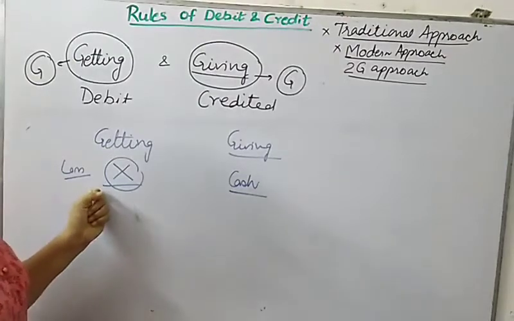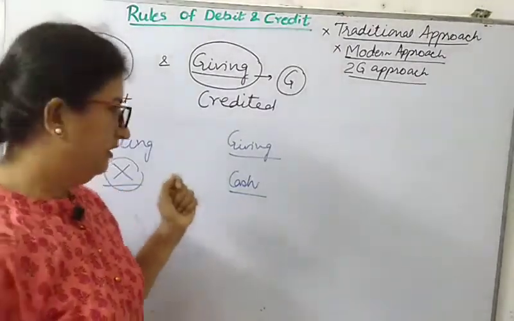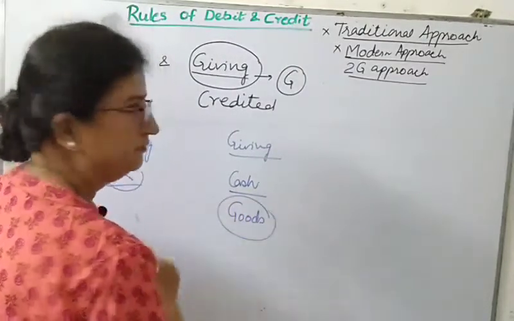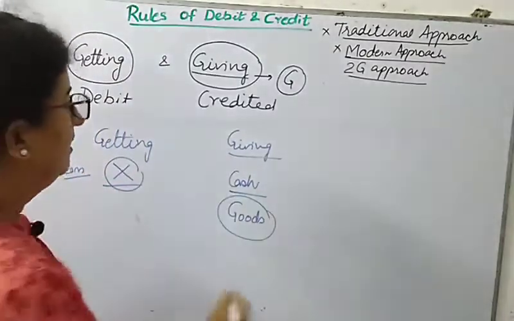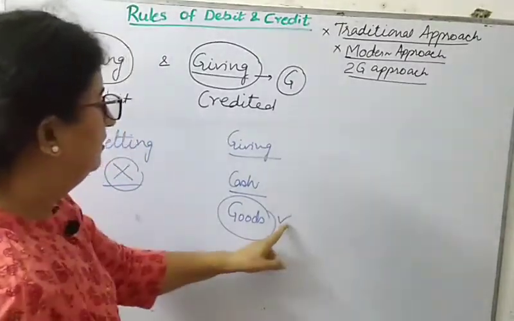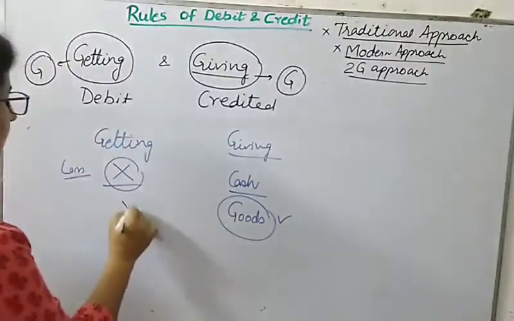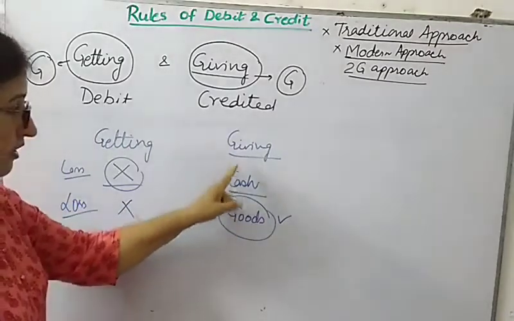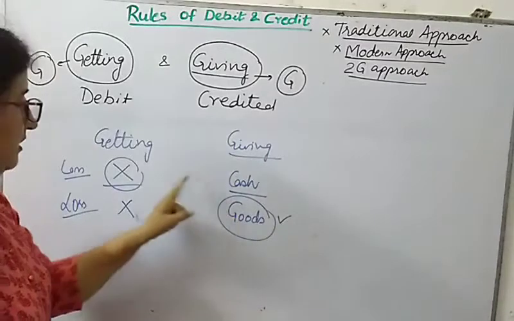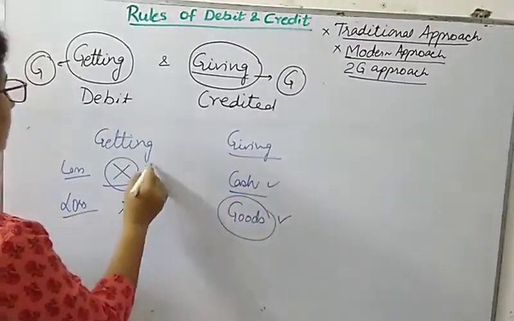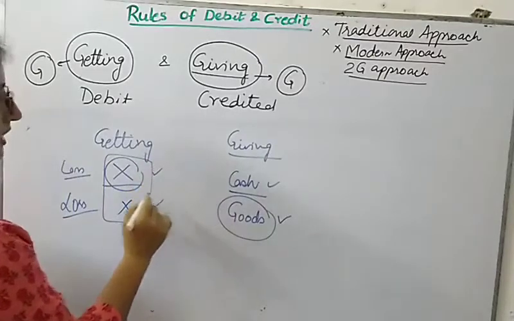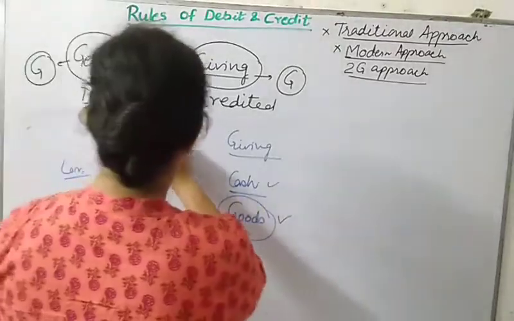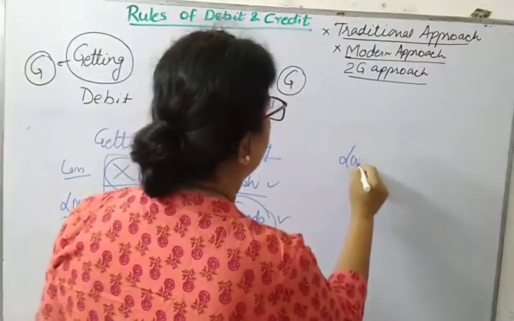And likewise, if suppose fire occurs in your factory, then what will happen? Suppose you lost the goods. In that case, we are giving goods. There is a loss of goods, but we are not getting anything. This is also a loss. So if such kind of situation arises where only one aspect is there, and the other aspect is missing, we need to analyze whether this aspect is a loss or a gain. If we are not getting anything, we need to write the name of the loss.